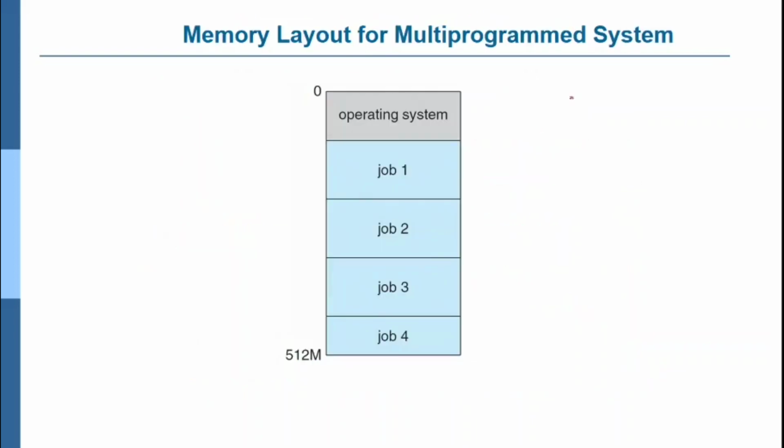Memory layout for a multi-programming system: you have the operating system, and you have a number of jobs performing operations. If job 1 becomes idle, then there is no need of providing the operating system resources to job 1. It can directly provide them to job 2. Once job 2 is completed, it can provide the resources to job 3.